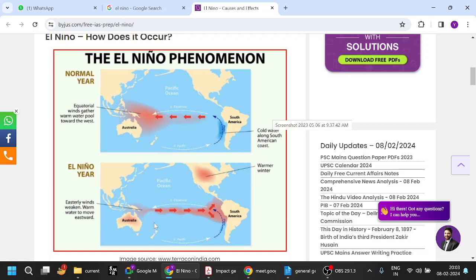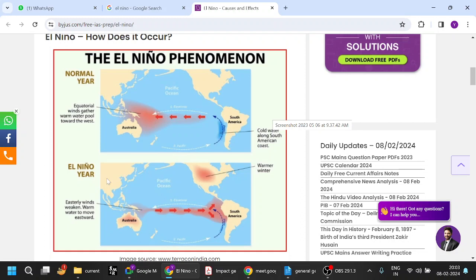Okay, so instead of wind going from South America to Australia, it will reverse the direction and go from Australia to South America. So it will obviously take away the rain to South America. So there will be surplus of rain here and deficit in India. So that is El Nino. El Nino will be frequently in news, and frequently we will have droughts, right? Surplus rainfall will be very rare, and frequently we will have droughts.